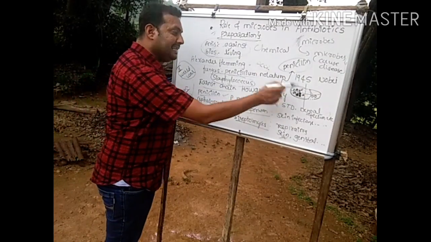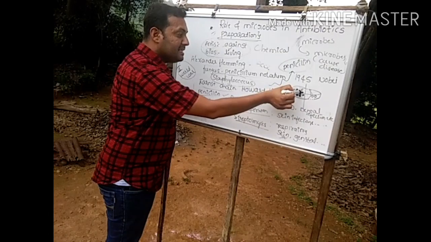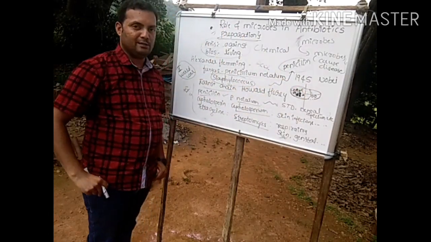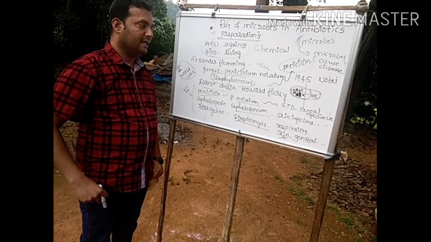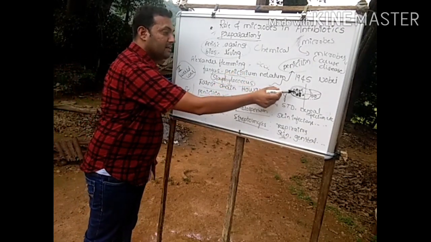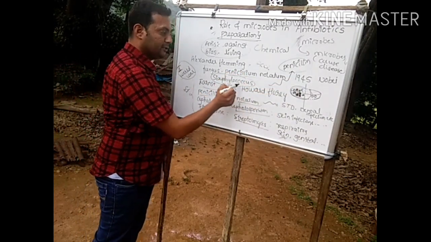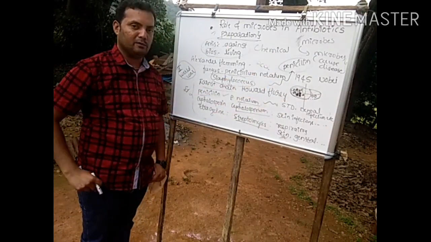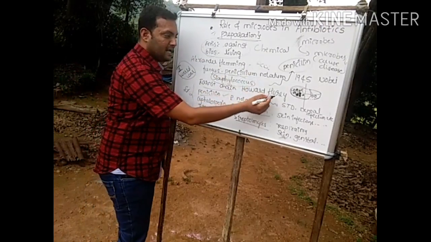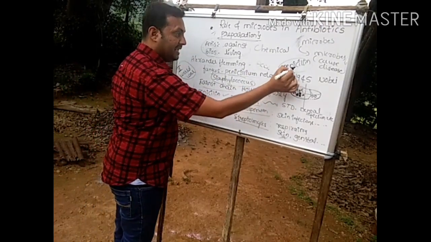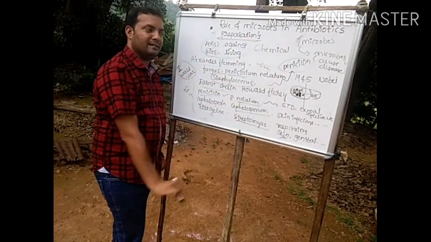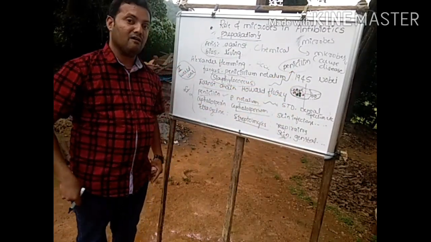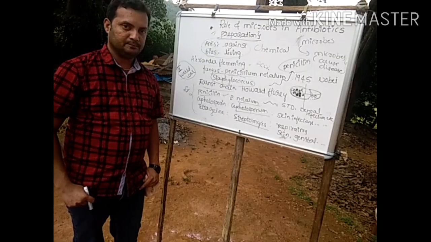That clearly indicates that this fungus inhibits the growth of Staphylococcus. He found that the fungus was Penicillium notatum, which secretes a chemical substance called penicillin, and that is the reason behind the inhibition of Staphylococcus growth.